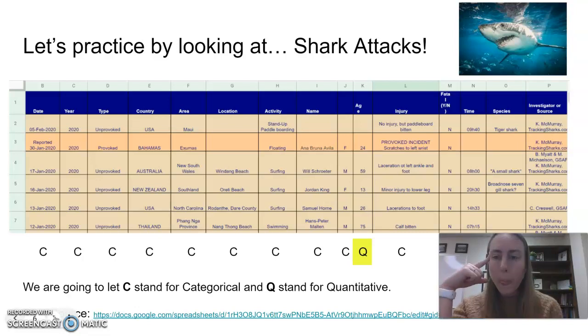Because they're measuring amount of time, that would be quantitative. If they were just measuring the time of day, I would say categorical. But I think they're measuring a duration, so I'm going to go with quantitative. Species looks like narrative text, so that's going to be categorical. Those are labels. And the investigator, again, categorical. So most of these variables were categorical.